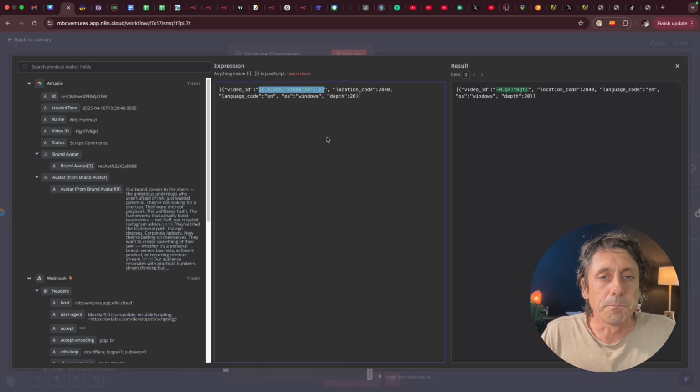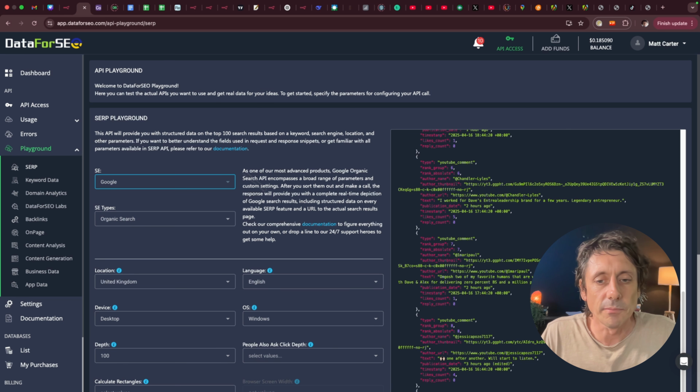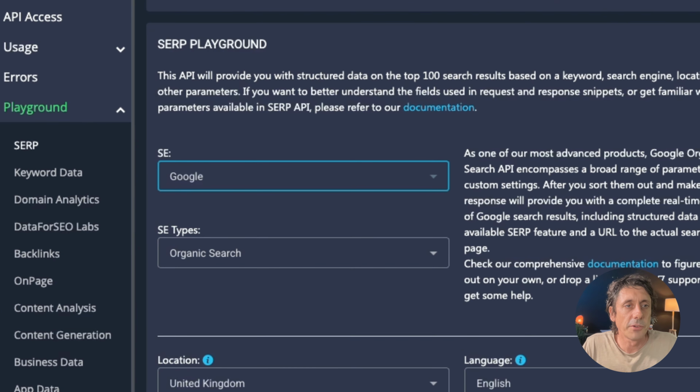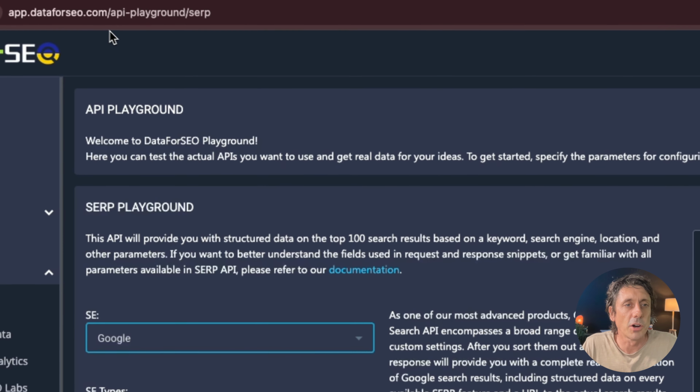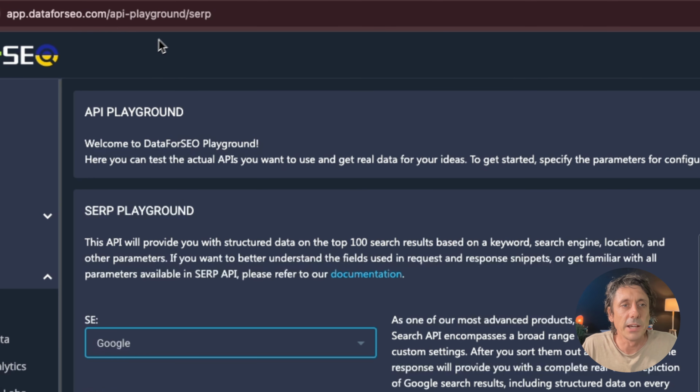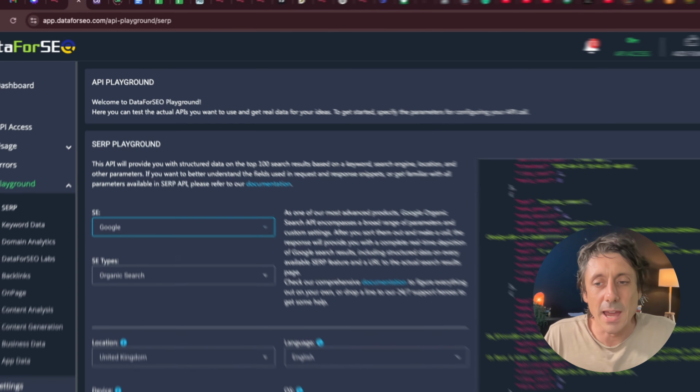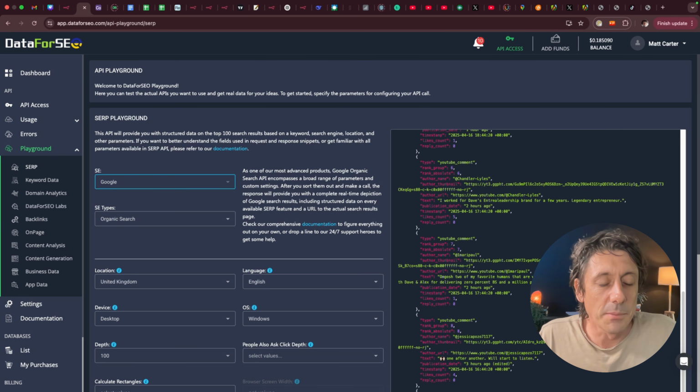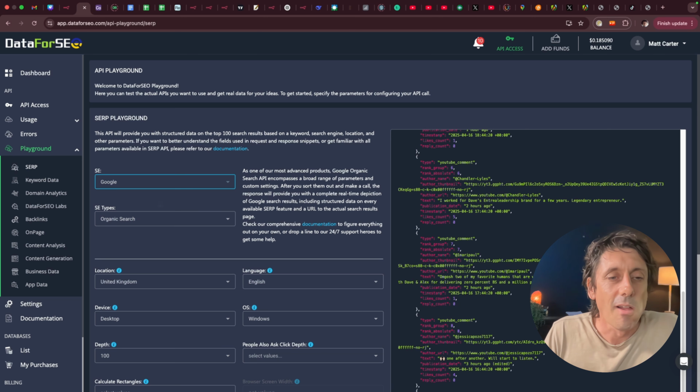You want the AI to do it for you. So once you've mapped that in, the rest of this code that you need here, you get from DataForSEO. So if I go over to DataForSEO, in the playground section, app.dataforseo.com/API-playground, and then you can select in here all the different endpoints that they have. It's a really incredible service. As I've said in previous videos, this isn't just for SEO. They've just got so much data on all sorts of stuff that you can create an amazing amount of different automations using this tool.